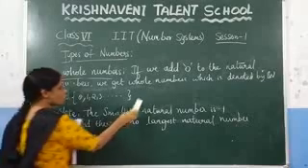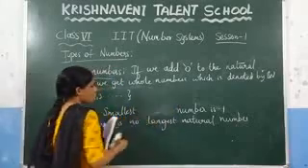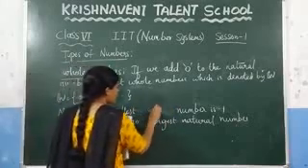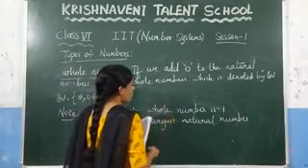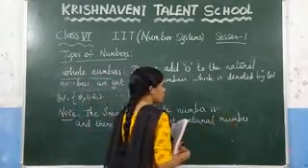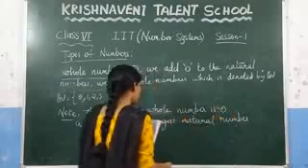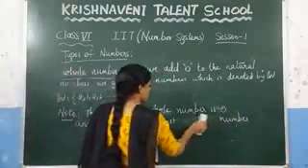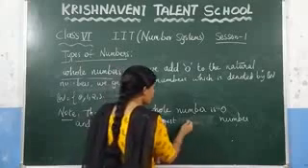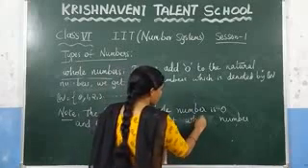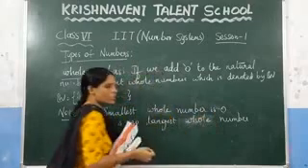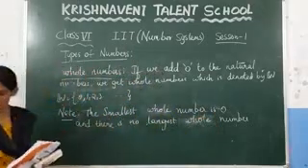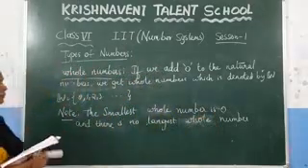And what is the smallest whole number? The whole numbers start from 0, so the smallest whole number is 0. Similarly, there is no largest whole number, because if you add 1 to a whole number, you always get the next number. So there is no largest whole number. This is about the whole numbers.